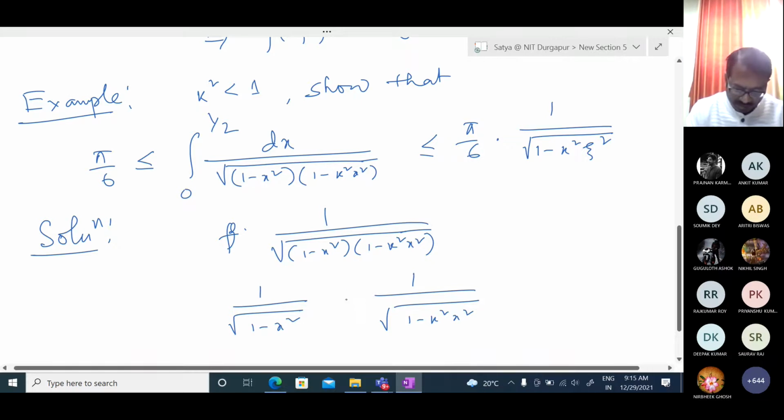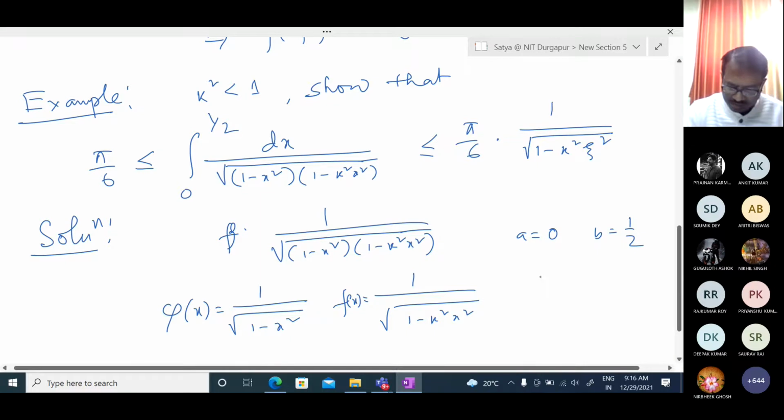First we need to understand which one is which. If we take this as phi of x, then it will help. And since this limit is A to B, here A equal to 0 and B equal to half, we should take A to B.